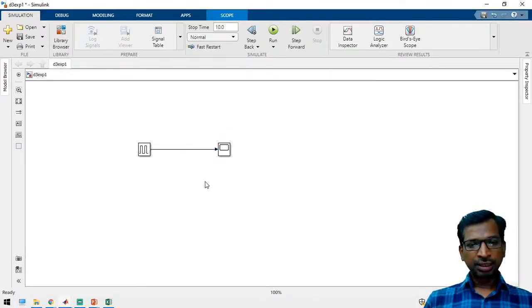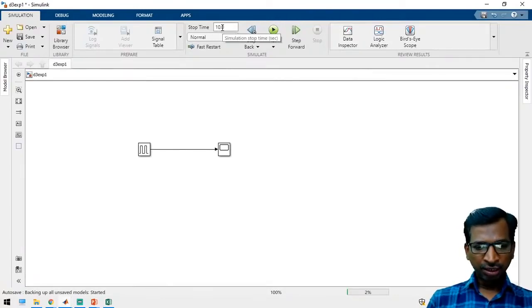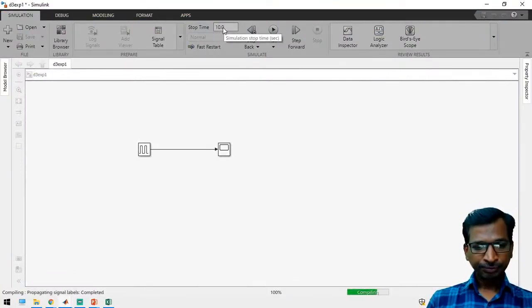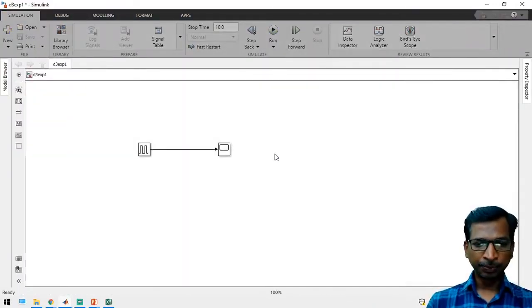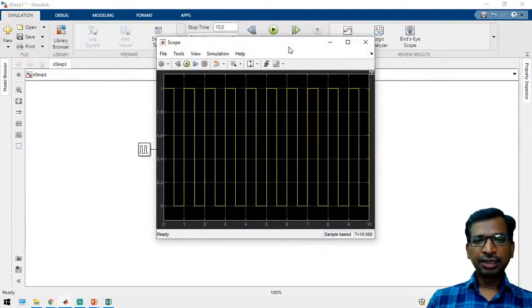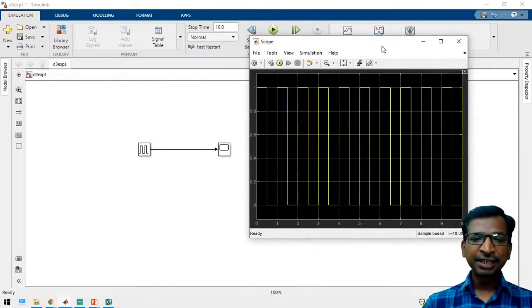And see, we know that this will give you the square pulse output. So I'm going to run this simulation for 10 seconds. I have taken 10 seconds as the running time. For precise calculations, you can reduce the simulation time also. See here, this block has generated the square pulses.